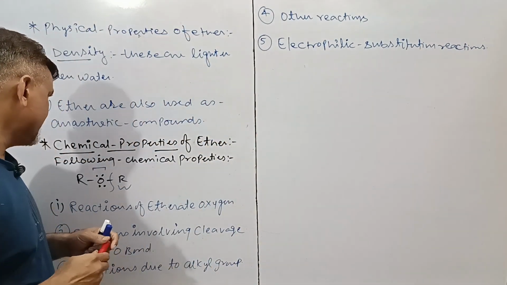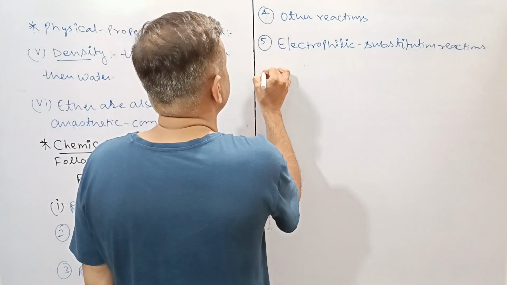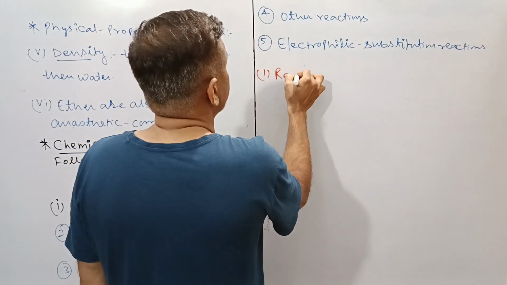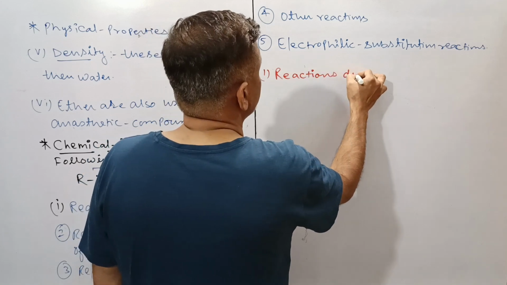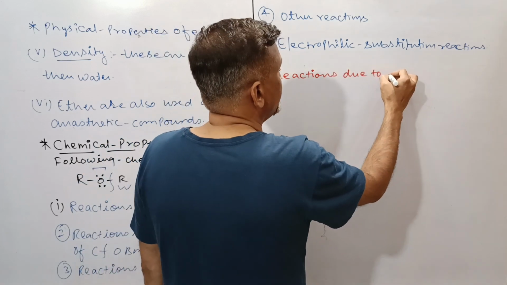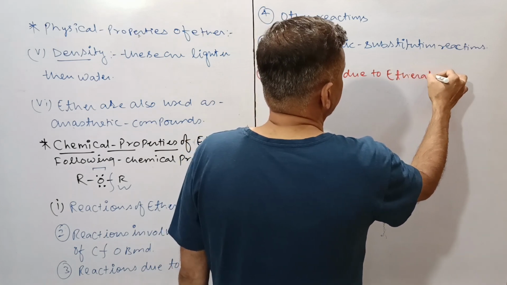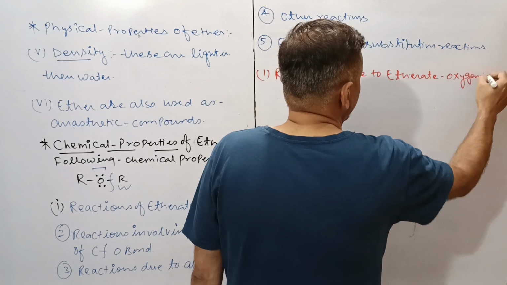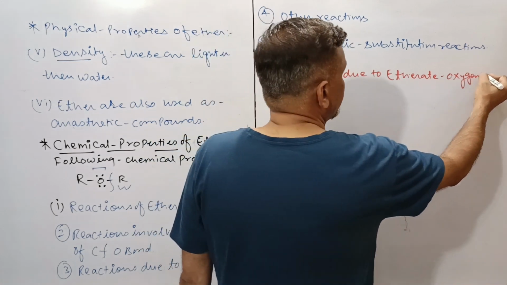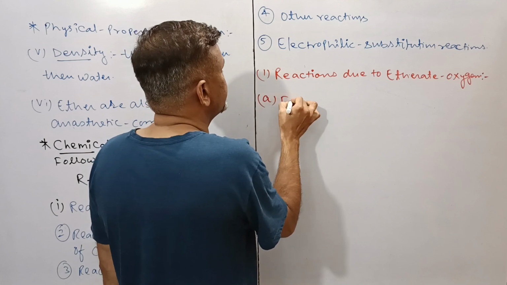So the first property is reactions due to etherate oxygen. Here the first is formation of